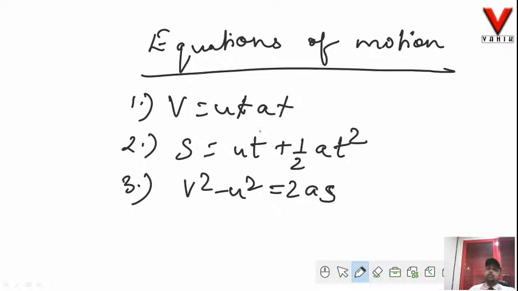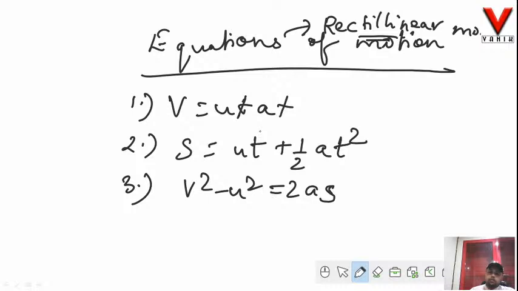So these equations of motion are applicable only to a body traveling along a straight line, that is, when the body is under rectilinear motion. Motion along a straight line is known as rectilinear motion. So we are dealing here with rectilinear motion.